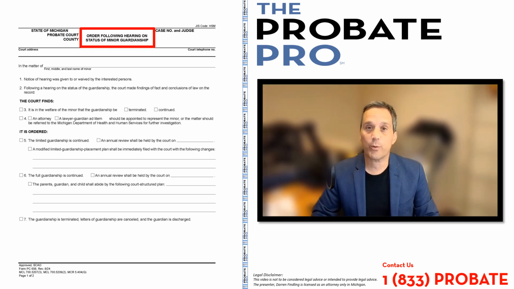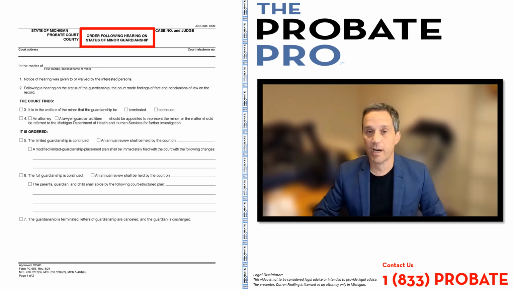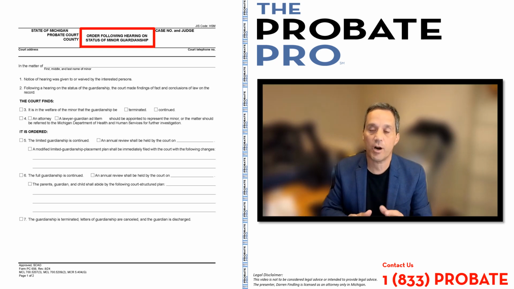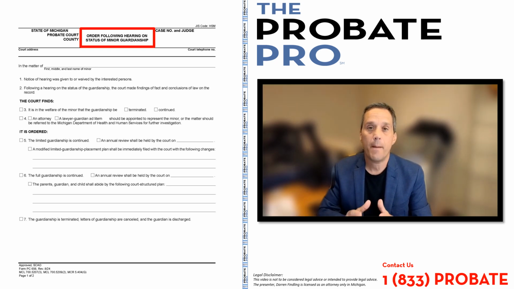The order following hearing on status of minor guardianship. Hi, I'm Darren Findling of the Probate Pro, and we're going to cover this particular court order. It is SCAO form PC 656. SCAO stands for State Court Administrative Office, PC, Probate Court Form 656. It was revised in August of 2024.